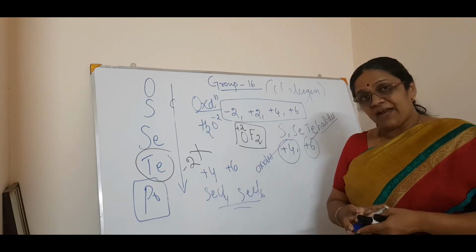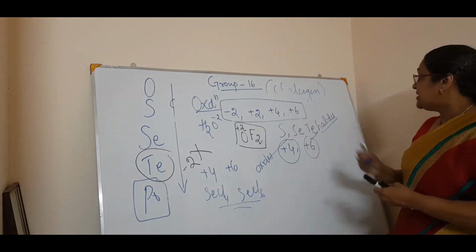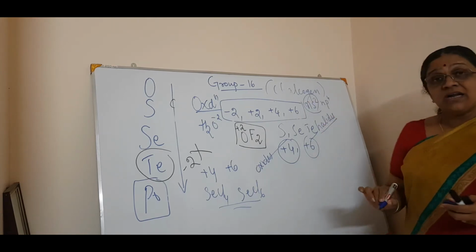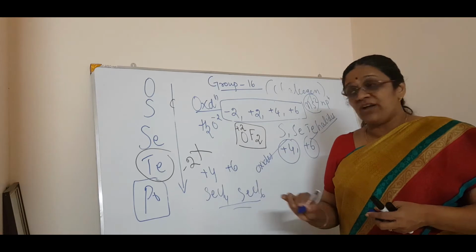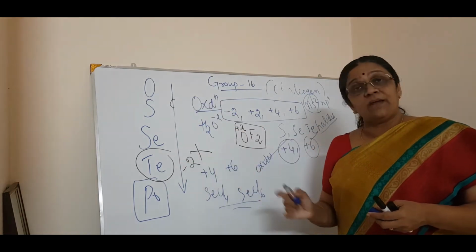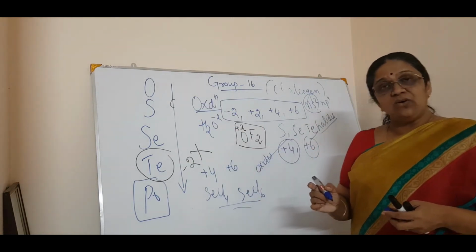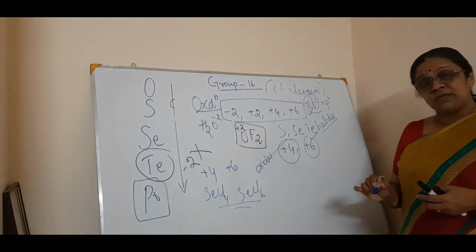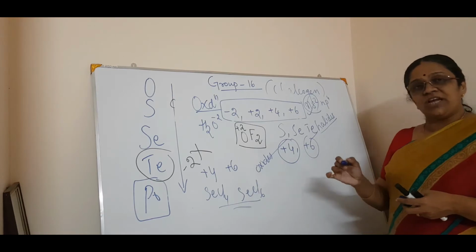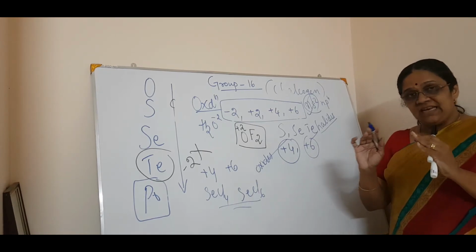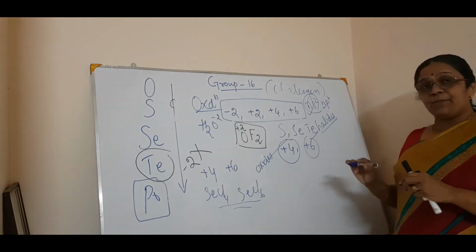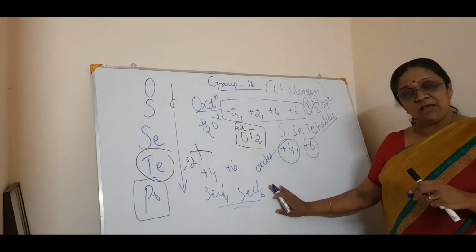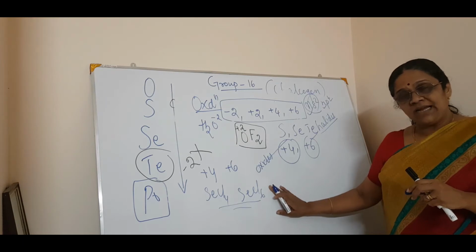Due to the inert pair effect, the s electrons of ns2 np4 do not take part in bonding when you come from top to bottom in the oxygen family. Tellurium and selenium will not use the s orbital for bonding. It will remain inert, so only the p electrons will take part. That is why +4 is more stable than +6. The same explanation was given in the nitrogen family.